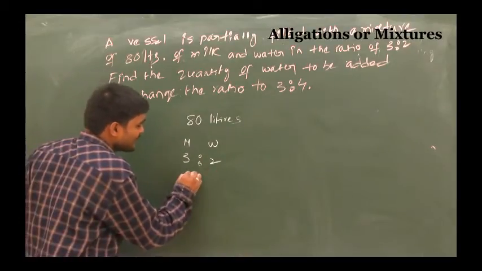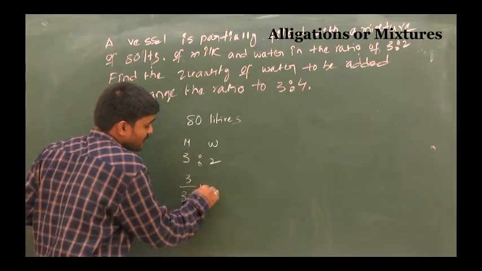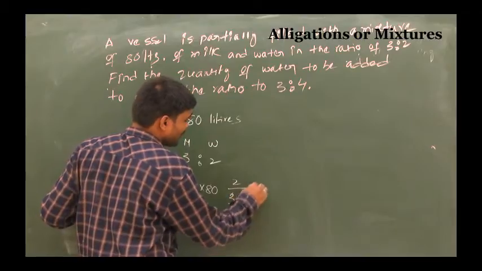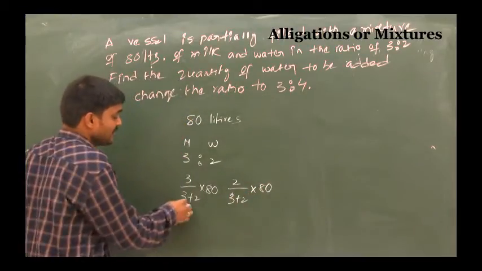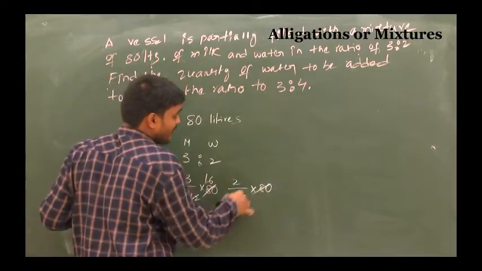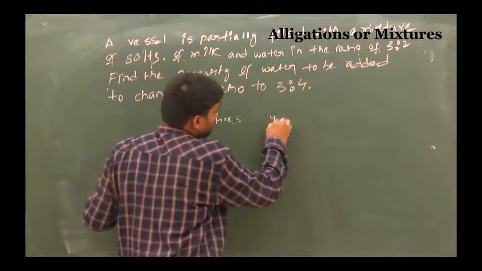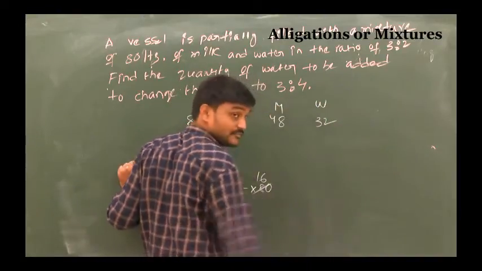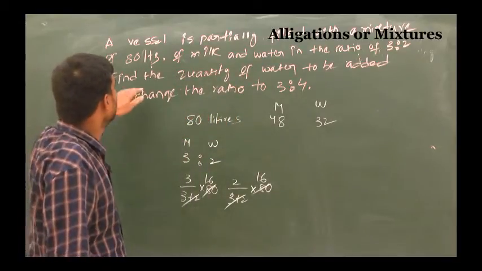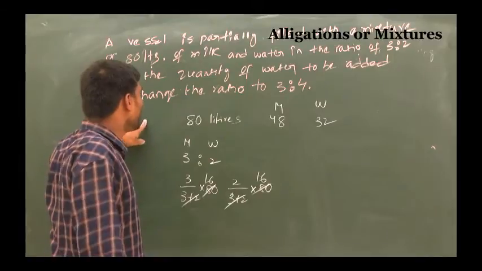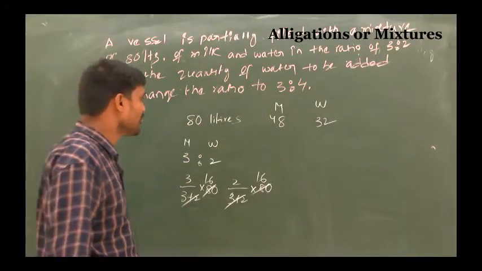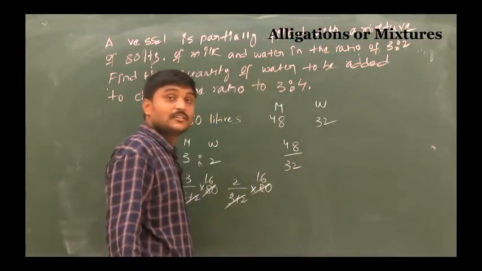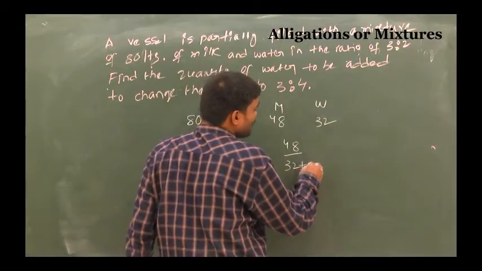So here, 3 by 3 plus 2 into 80, and 2 by 3 plus 2 into 80. That is 48 liters of milk and 32 liters of water. So what he is asking is how much water should be added to change the ratio to 3:4. So you can take 48. Suppose you add x liters of water, then it is 32 plus x.